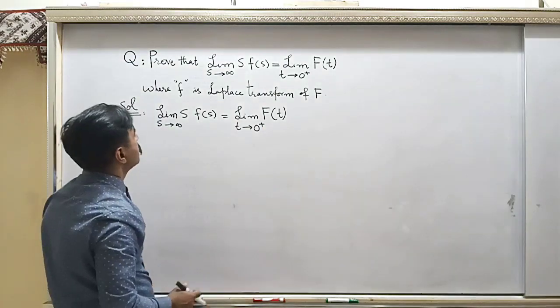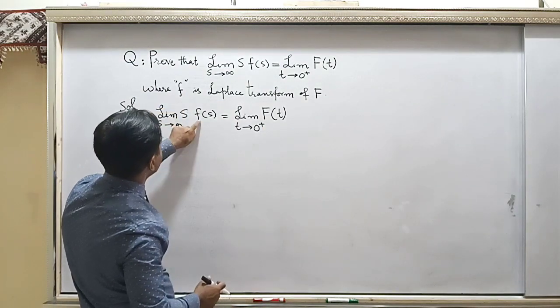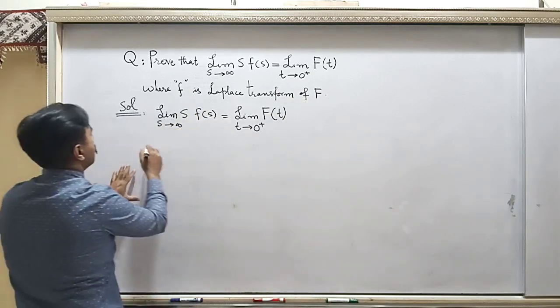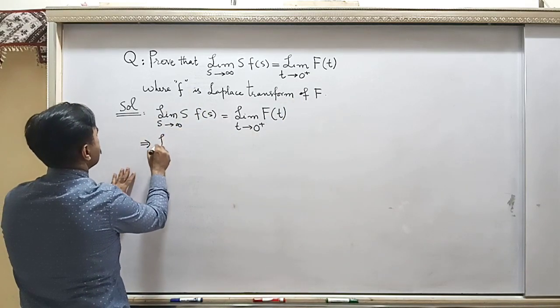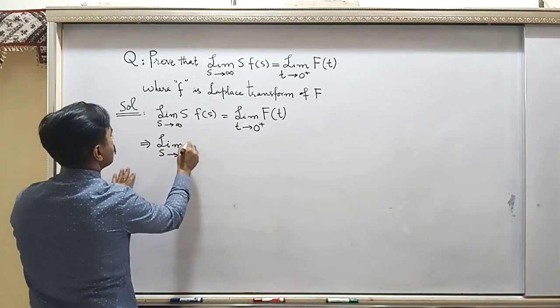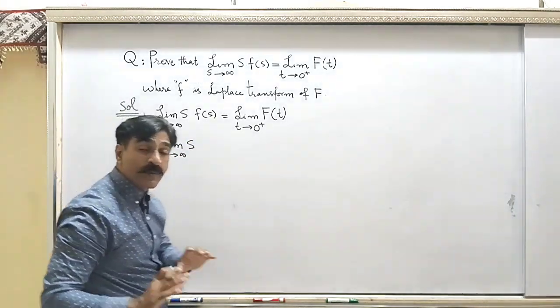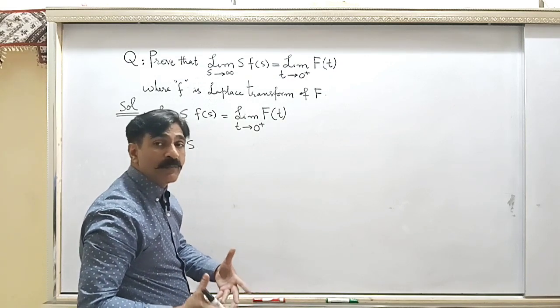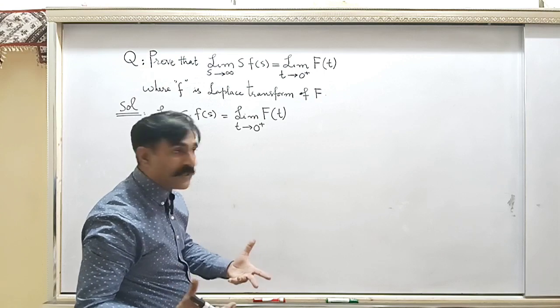Now, you have been told that little f is a Laplace transform of F. Write this here, so that whenever you are sticking to the statement, your problem will be solved easily.